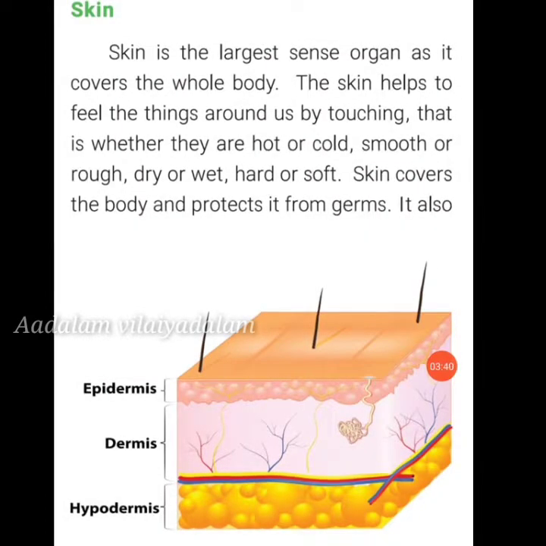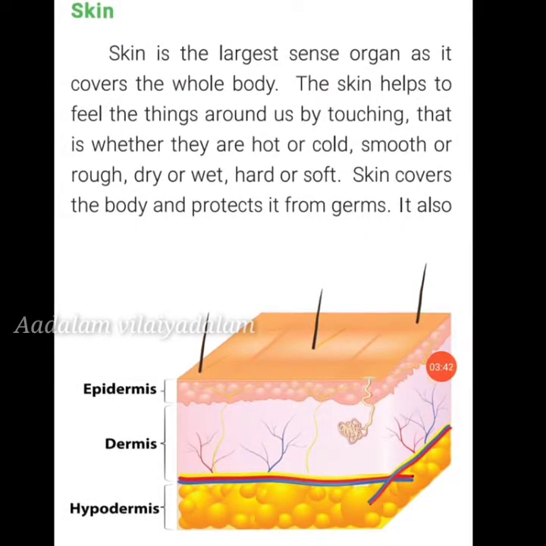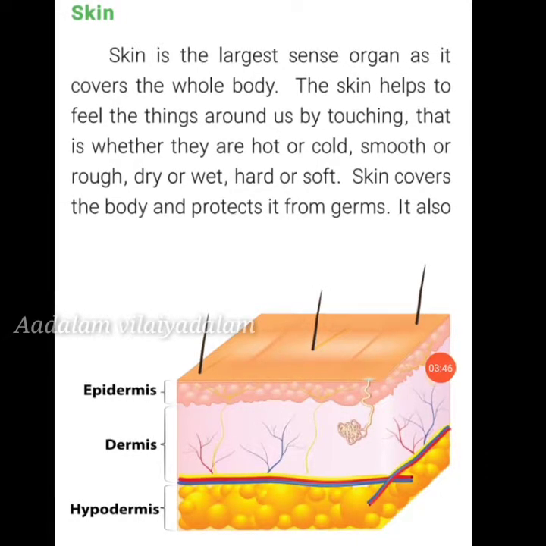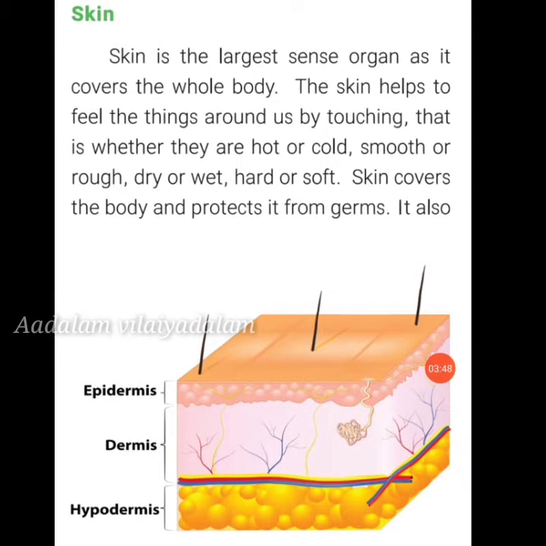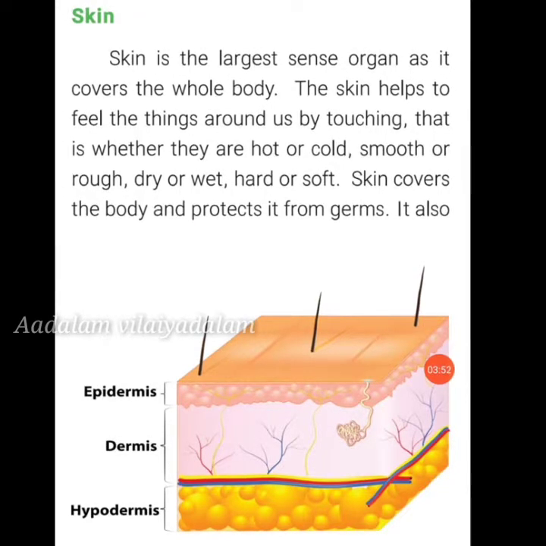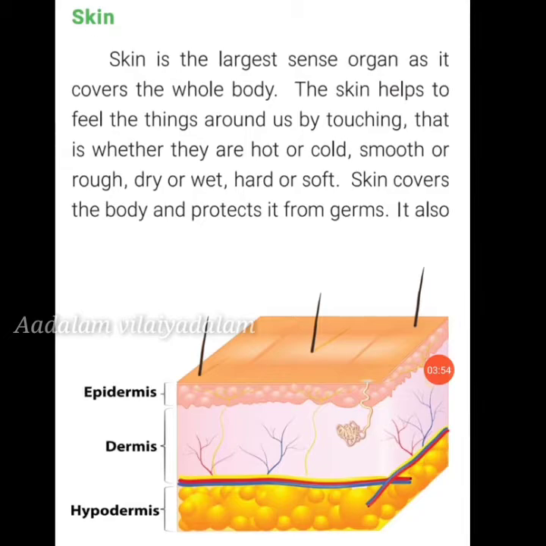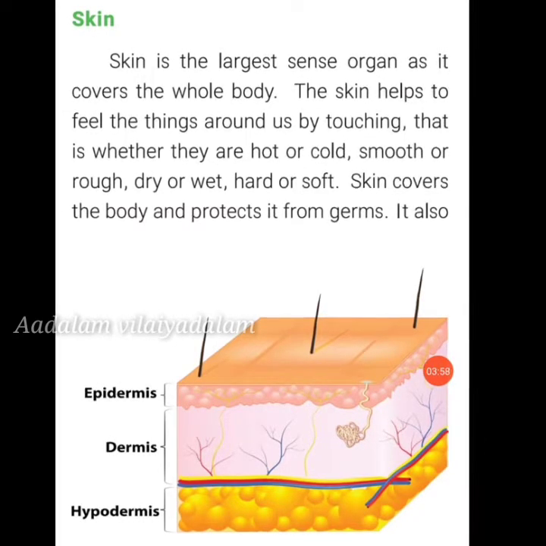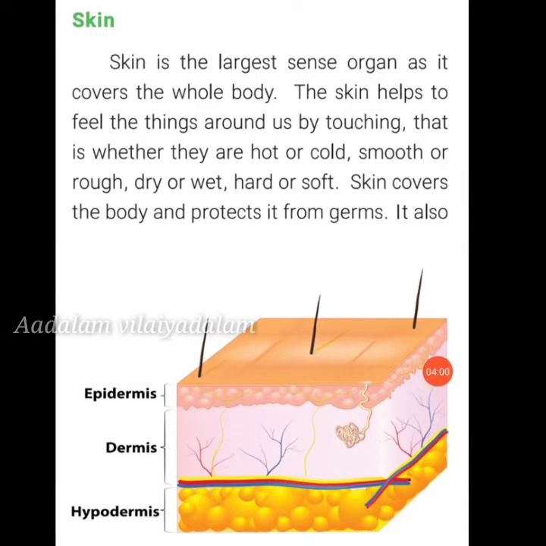So next, skin. Skin is the largest sense organ as it covers the whole body. The skin helps us to feel the things around us by touching, whether they are hot or cold, everything.